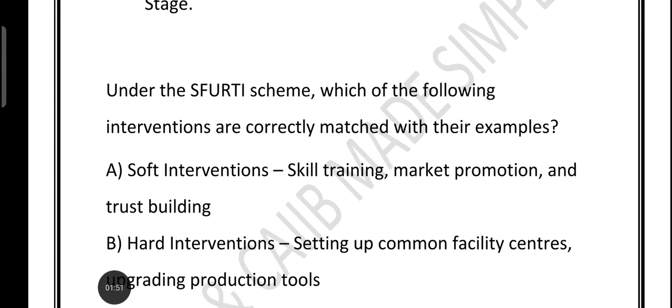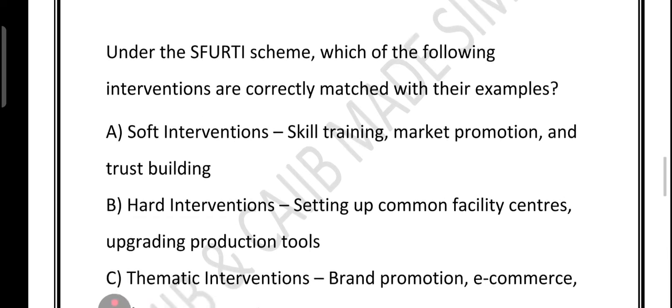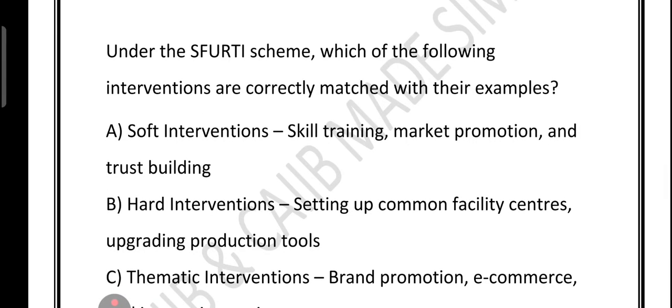Now friends, have a look at the next one. The next question is, the SFURTI scheme is all about supporting traditional industry like handicraft, coir and khadi. But support comes in 3 different forms: soft, hard and thematic intervention. So let's understand them one by one. The question is, under the SFURTI scheme, which of the following interventions are correctly matched with their example?